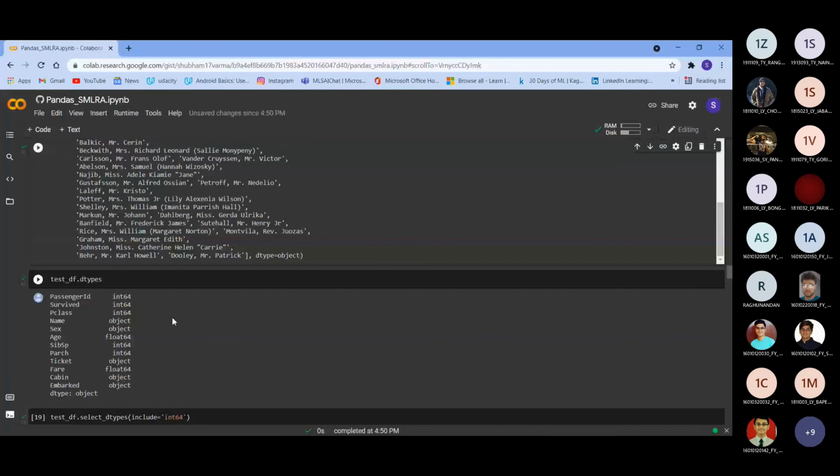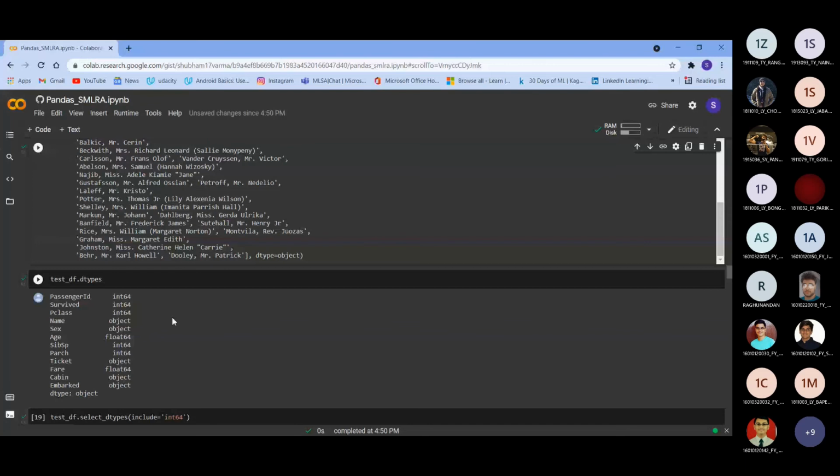Now you can see here, what I did is I filtered out the columns which have int64 in them, whose data types are int64. As you can see, dot select_dtypes with include equal to int64. All the columns of our data set which had data type int64 are printed here. So passenger ID was int64, survived was int64, P class was int64. All these are printed here.